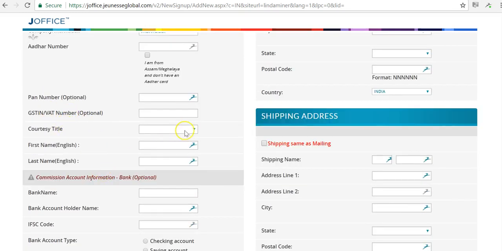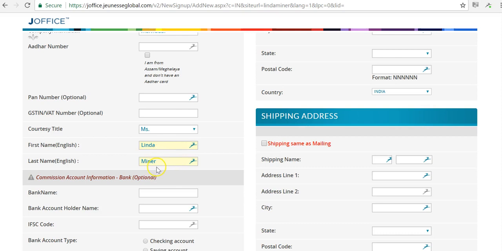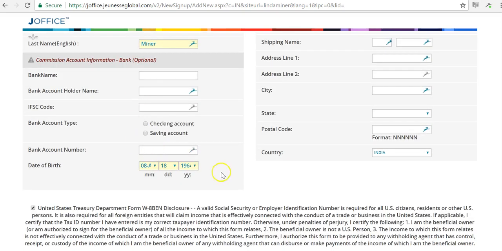GST is optional. Courtesy title is your name, and then you put in your first name and last name here. Banking information. Please enter this information now if you have it. You will need to upload a copy of a canceled check. However, if you enter it here, it's going to make the process much faster for being approved by Jeunesse. Enter your birthday. Mine is already here.